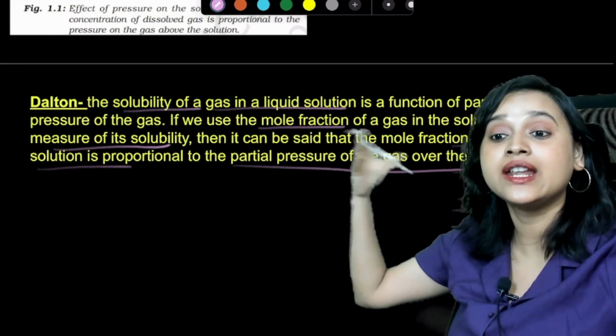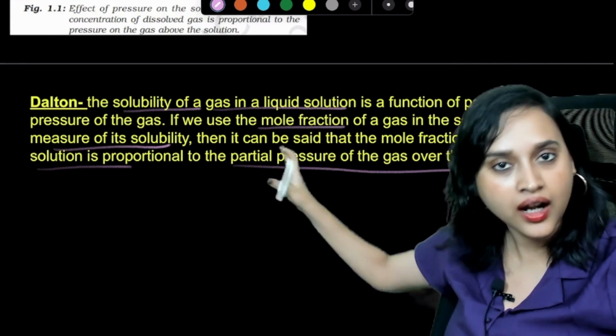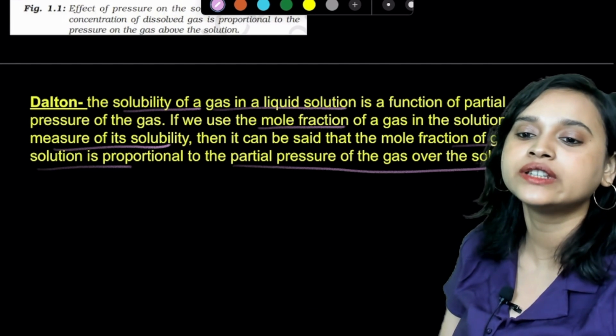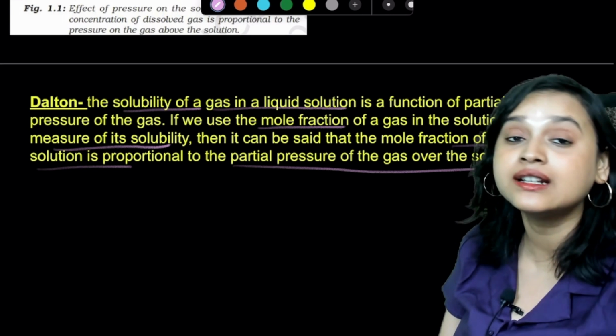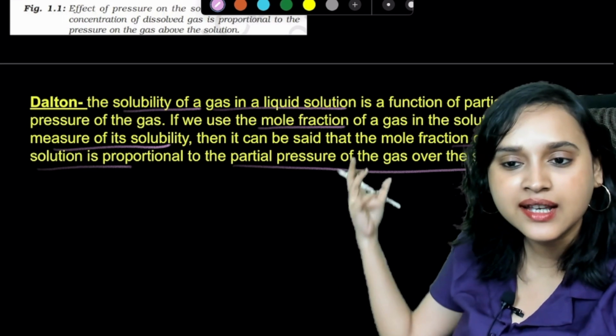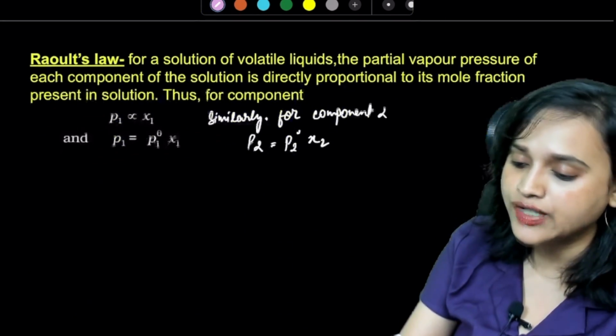Now, when Henry mathematically expressed his law, he also took the help of whatever Dalton said. From there, he figured out that he must write it like this, and that's why he has written it like this. Gotcha. All right. Now, guys, we're going to step into Raoult's law.